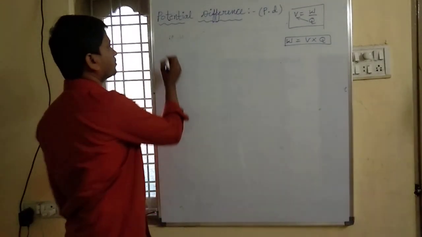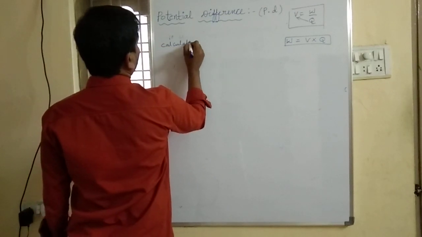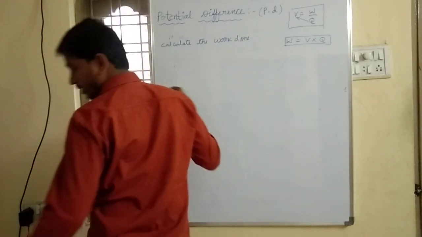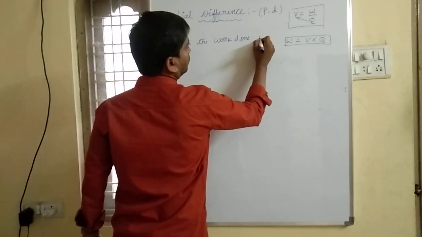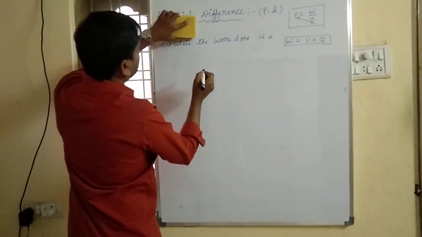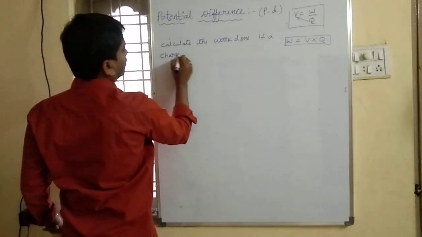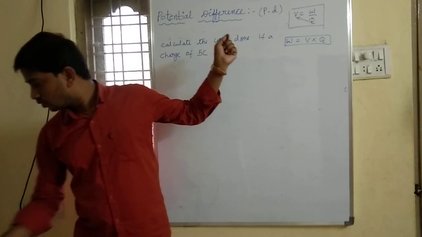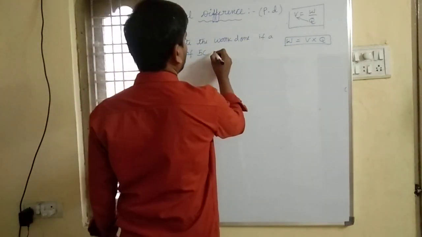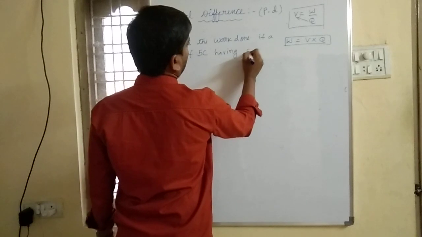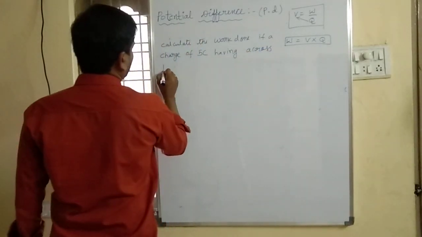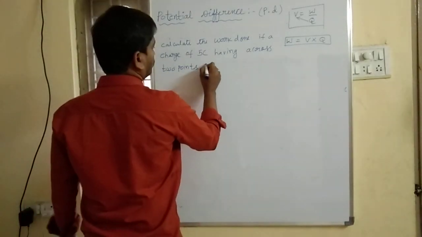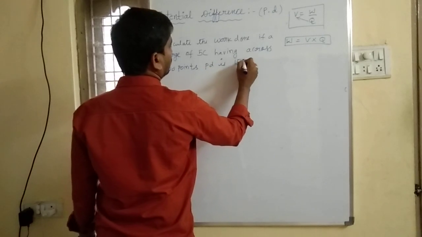Calculate the work done if a charge of 5 coulombs, having a potential difference across 2 points of 15 volts.